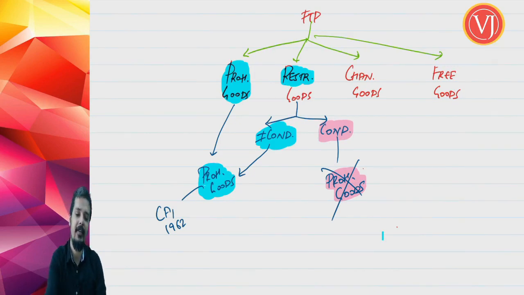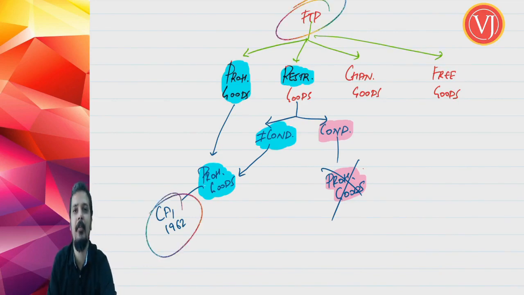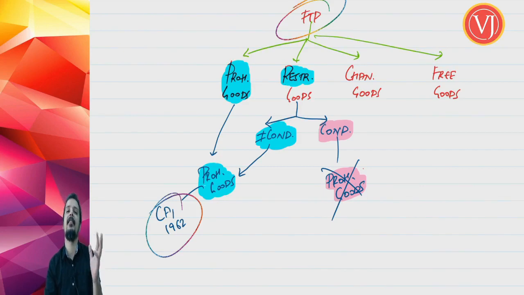So this is a very simple way to understand the categorization of goods, both in terms of your foreign trade policy, also in terms of your Customs Act. In terms of your foreign trade policy, the goods are categorized as prohibited goods, restricted goods, channelized goods, and free goods. Prohibited goods, no one can import or export. Restricted goods, you can import and export with certain conditions or restrictions or licenses to follow. Channelized goods or canalized goods, only certain people can import or export. Free goods, anyone can import or export.